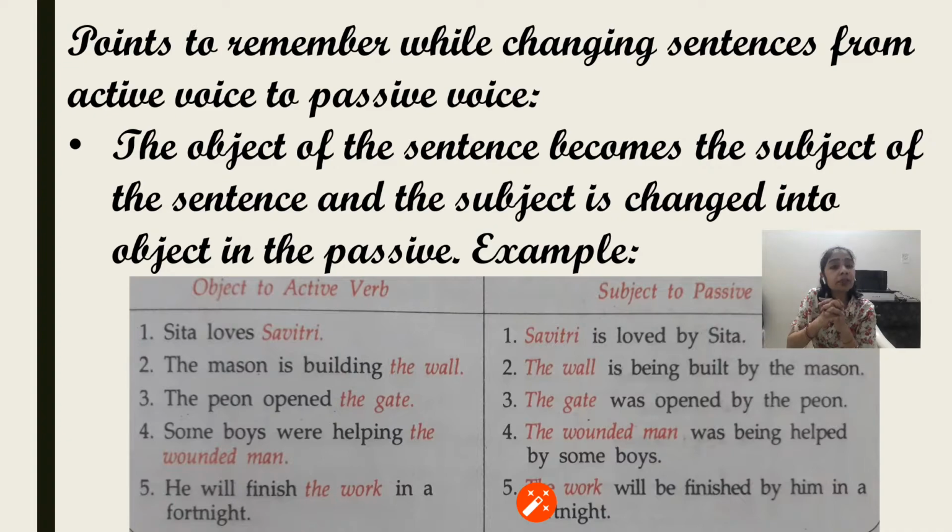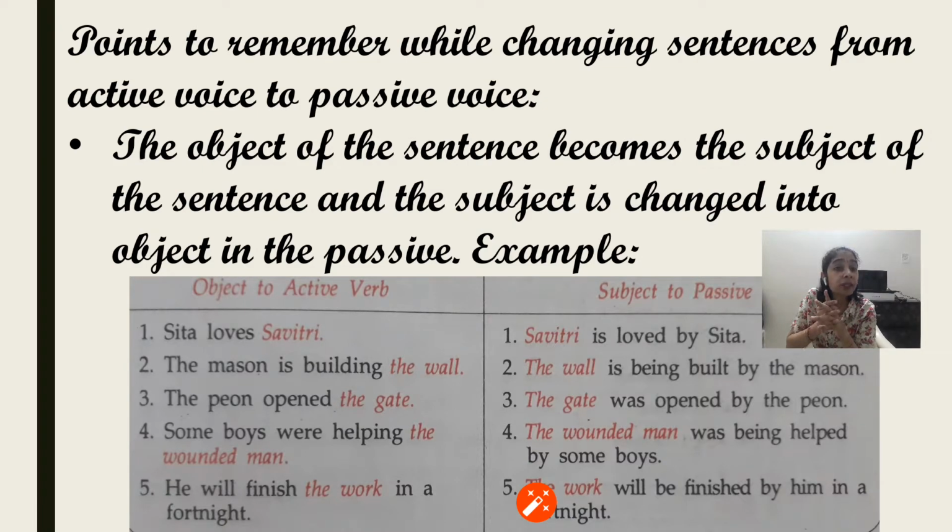Example, Sita loves Savitri. Now Savitri is the object here and Sita is the subject here. Now it will get reversed in the passive. Savitri is loved by Sita. So first prominence is given to Savitri in case of passive. In active, Sita was prominent, and in passive Savitri is prominent. Sita loves Savitri, so who is the doer of the action? Sita. But in passive voice, Savitri is given prominence, though the action is being done on Savitri. So the subject is passive in passive voice.